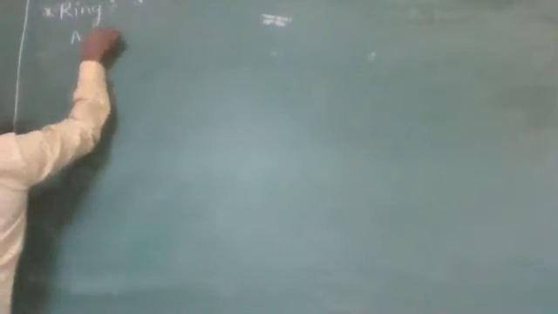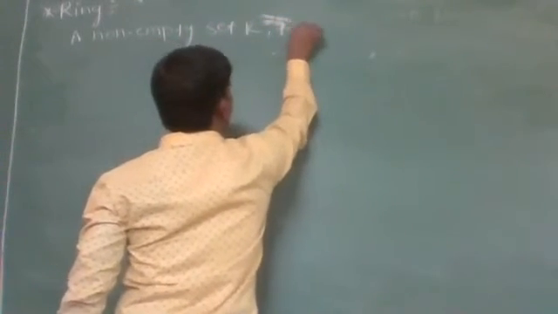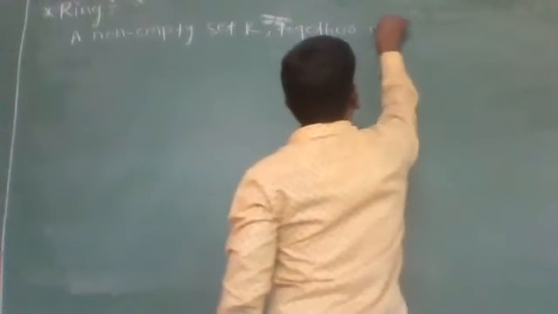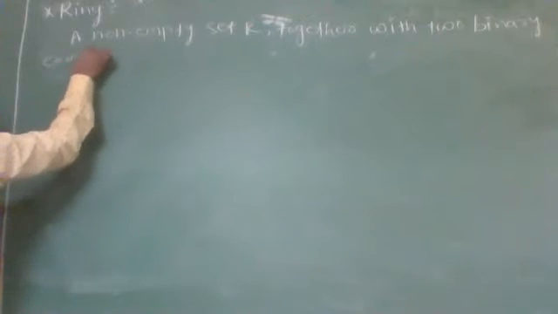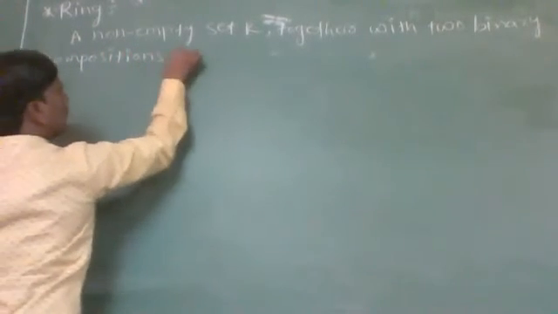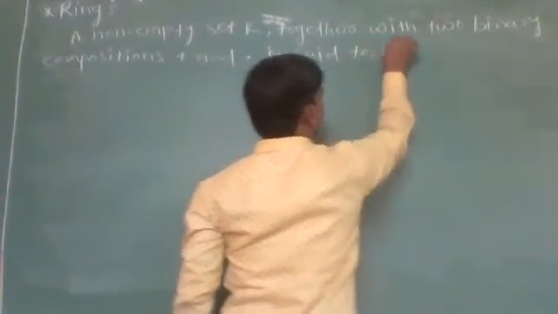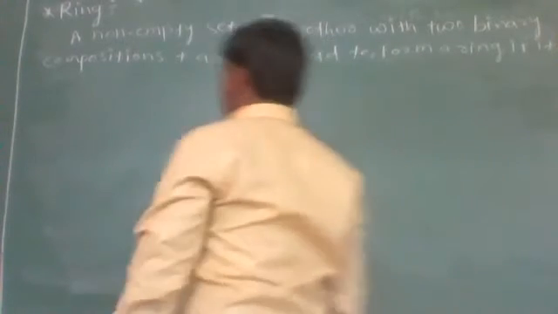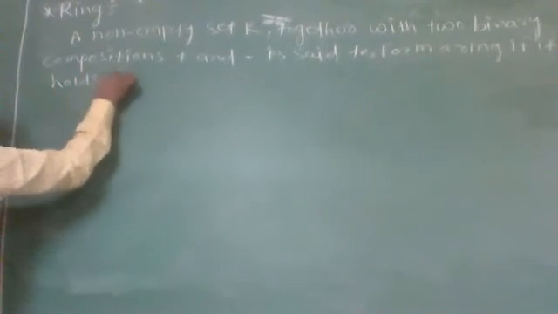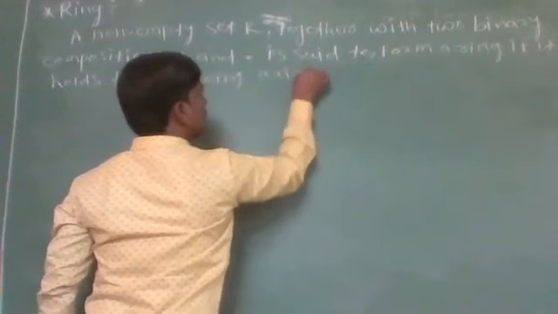A non-empty set R given two binary compositions plus and dot is said to form a ring if the following exist.